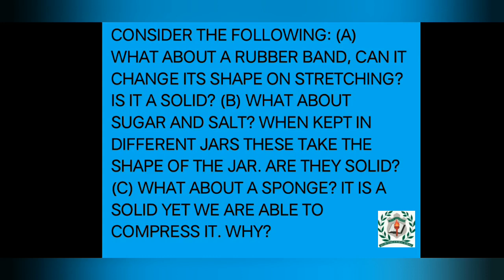So what conclusion do we come to? We said a solid has a definite shape, distinct boundaries and fixed volume. That's why we have taken this as an example. With the rubber band, when stretching, we are applying force, giving some force on it. That's why it is changing its shape. But when the force is released, it automatically goes back to the same position. If we apply somewhat stronger force, what would happen? It will definitely break. This is our first conclusion.